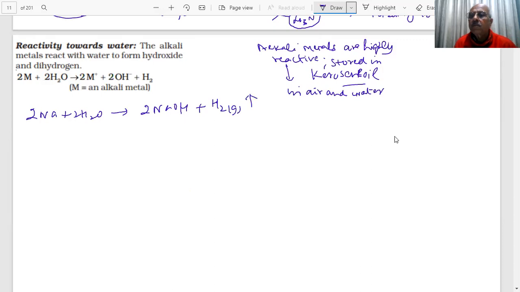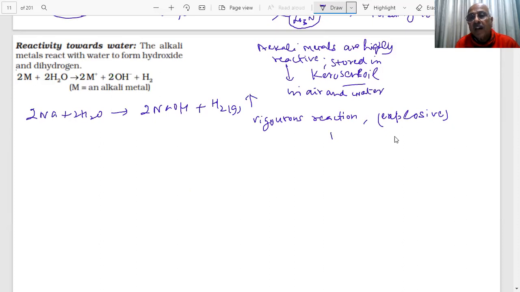And you know, hydrogen gas is inflammable, student. It will explode. Explosive reaction. Therefore, the reaction with water is vigorous, student. This is a very vigorous reaction, and they can explode. Explosive reaction.